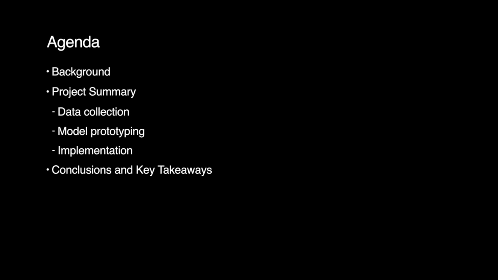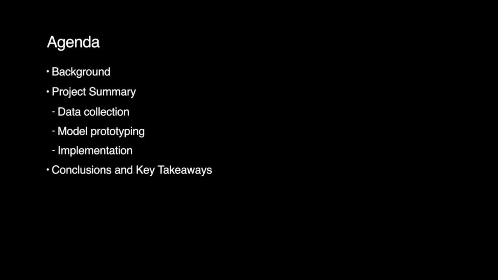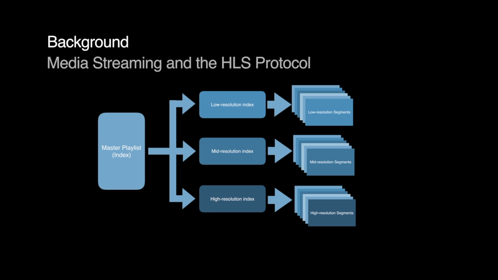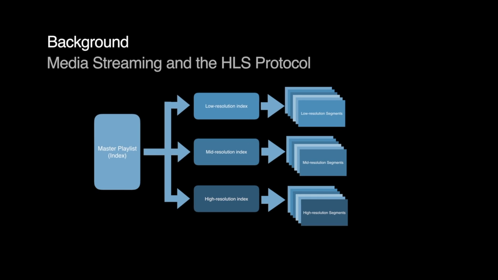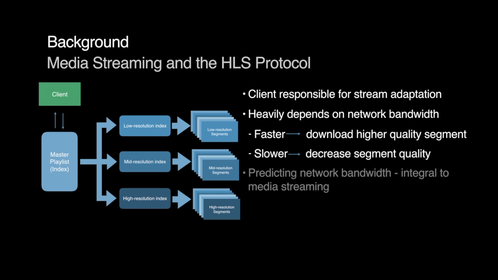The HLS protocol is a paradigm which provides a continuous streaming experience by allowing the client to download different quality video segments on the order of seconds into a buffer for playback. The available qualities of video streams are listed in the master playlist. The client is then responsible for selecting which tier they would like to stream and for making the switching decision between the quality levels. The network bandwidth is the most important factor for making a decision.